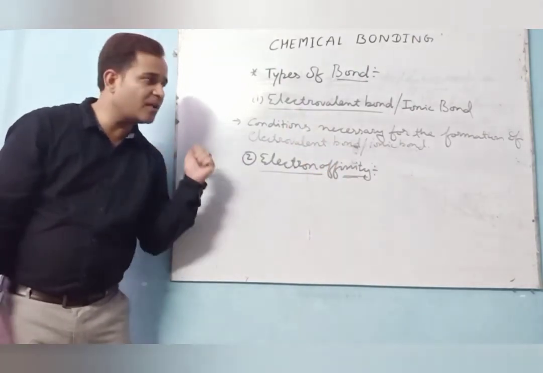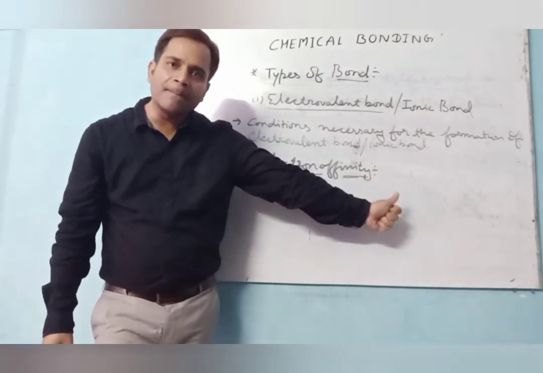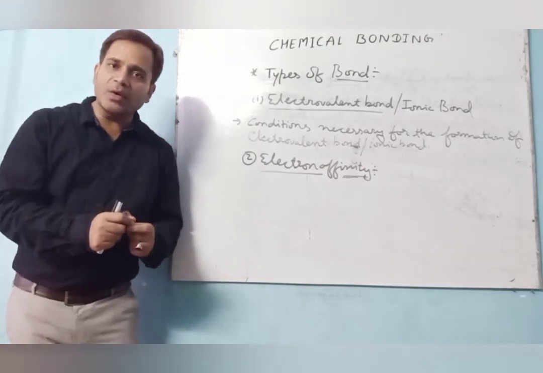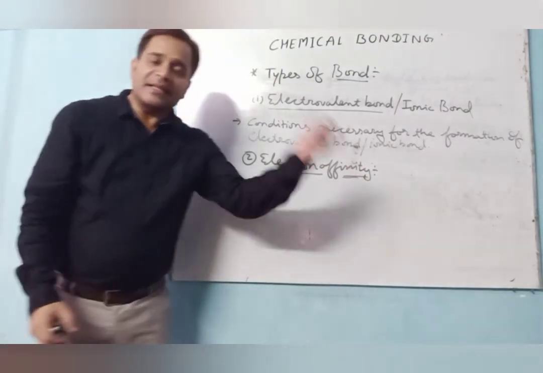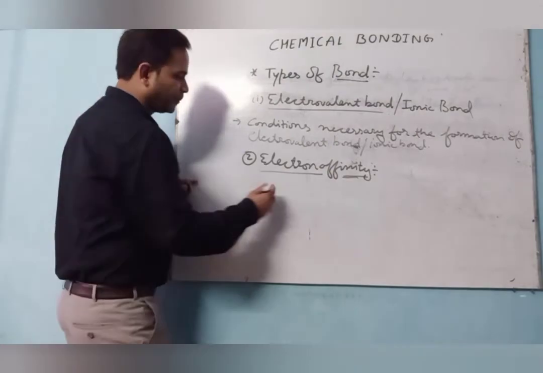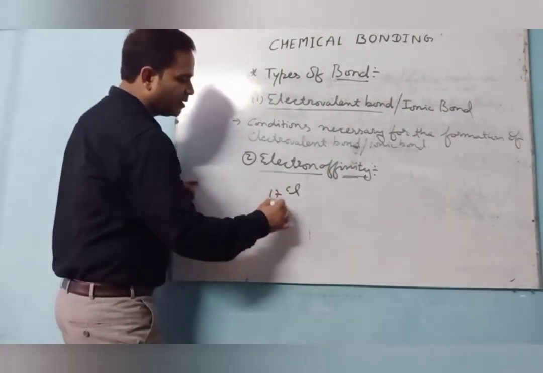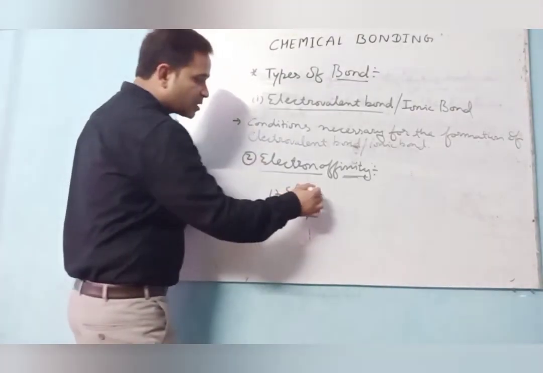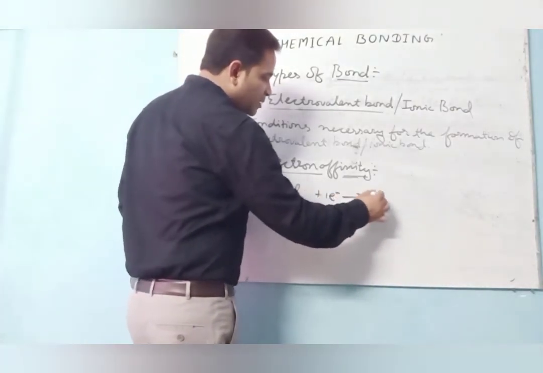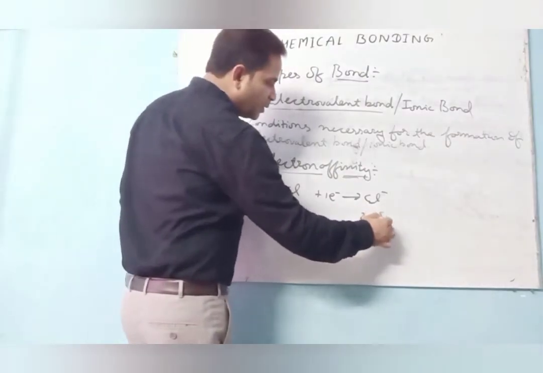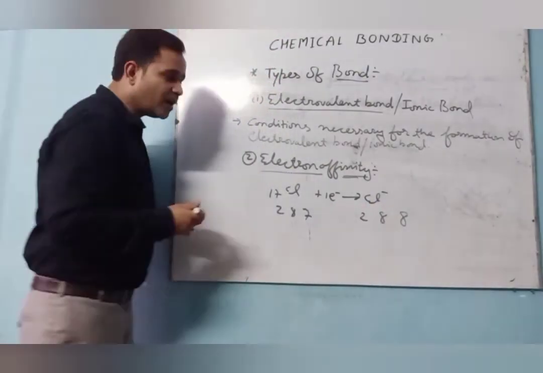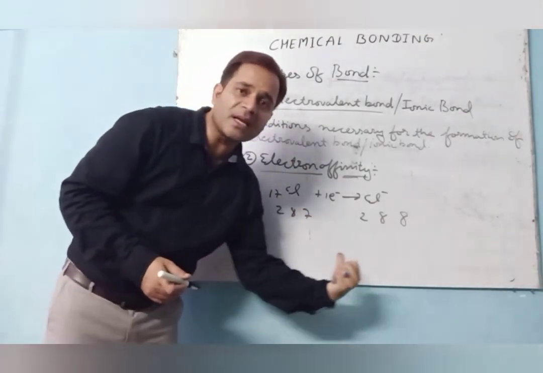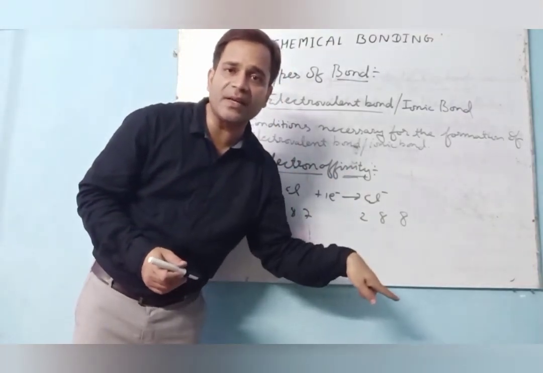But when we move from left to right in a periodic table, the number of shells is constant and the size decreases. So chlorine gains an electron. See, in chlorine 17, 2, 8, 7 is here. So 1 electron is needed to gain. So chlorine minus, 2, 8, 8 is here. 1 electron is needed here to become stable, to fulfill the inert gas electronic configuration.